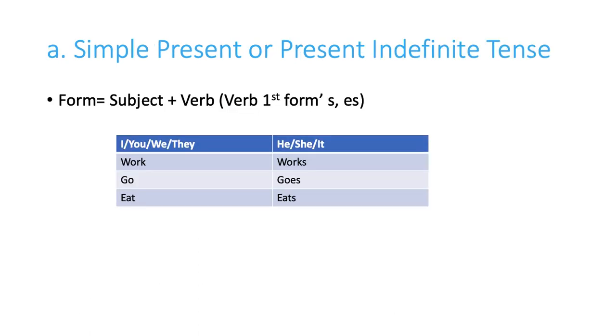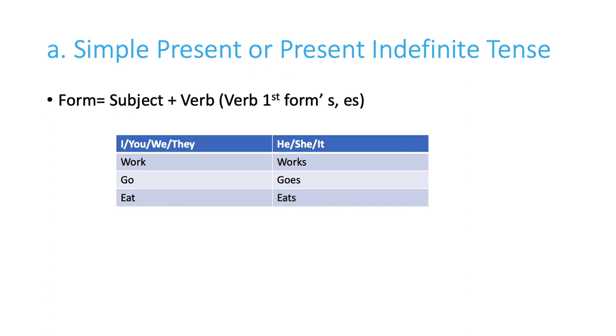So simple present tense, we call it as also present indefinite tense. And what is the formation, children? Subject plus verb. Verb should be only in the first form, and we also add s or es. So you always remember this formula. Whenever the subject is singular, we write verb plural. And when the subject is plural, we write verb singular. We have already learned subject verb agreement.